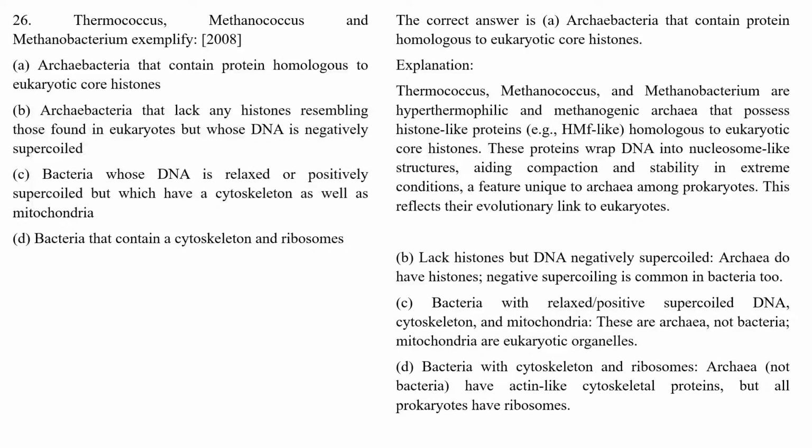These proteins wrap DNA into nucleosome-like structures, aiding compaction and stability in extreme conditions, a feature unique to archaea among prokaryotes. This reflects their evolutionary link to the eukaryotes. So archaea are evolutionarily more related to eukaryotes.